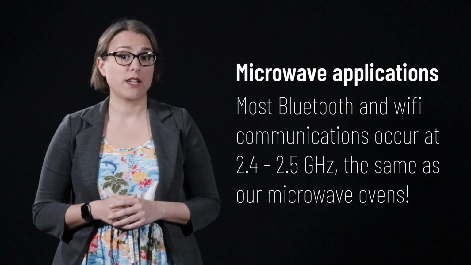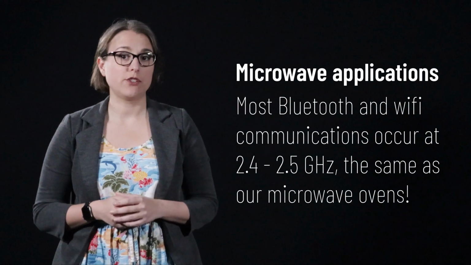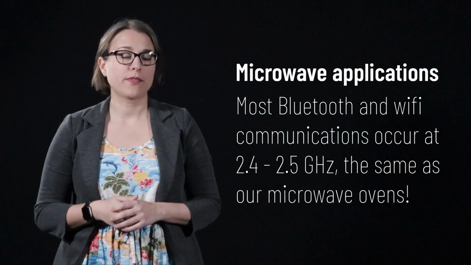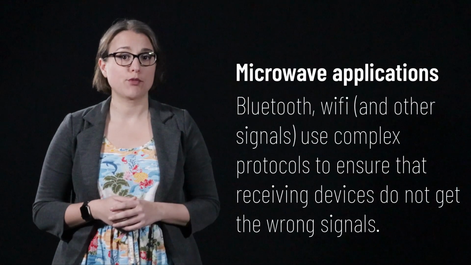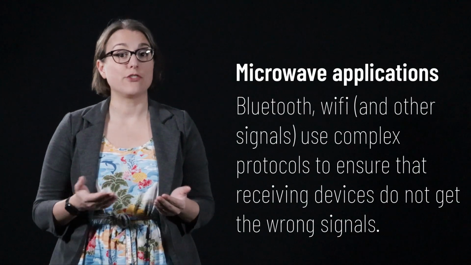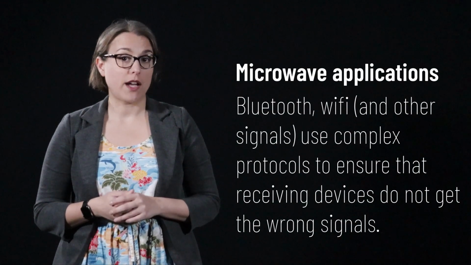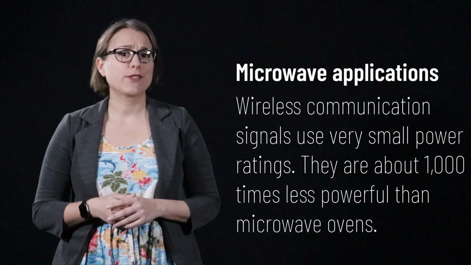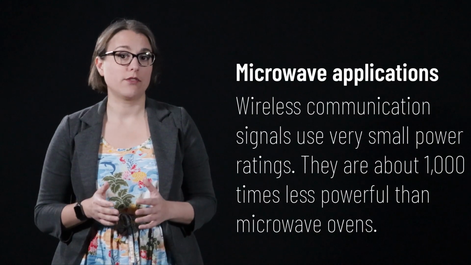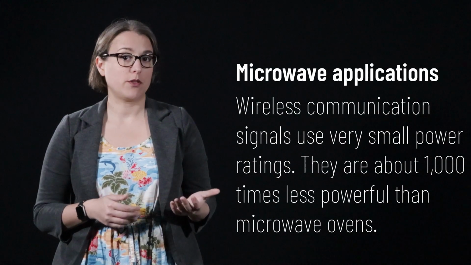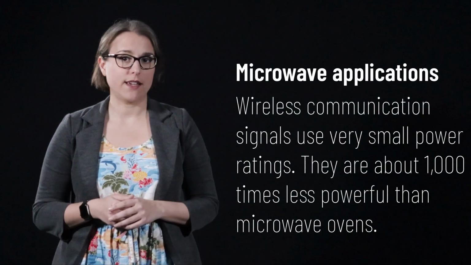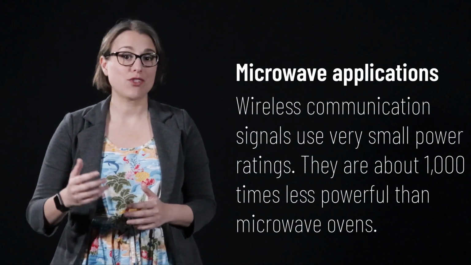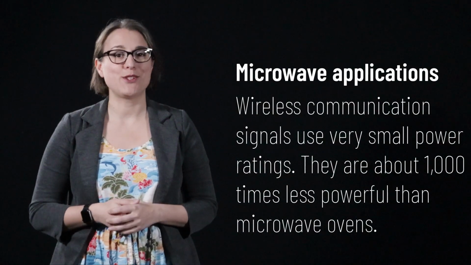The interesting thing to note is that most of our Bluetooth and Wi-Fi communication also occur right around that 2.4 to 2.5 GHz frequency range. Our mobile devices communicate using complex protocols that ensure that one signal does not get confused for another. My laptop's Wi-Fi receiver will not get confused when I receive a cell phone call or send a text message. And the reason that a microwave oven is dangerous enough to require metal shielding, and a cell phone and wireless router is not, is due to the power level. A microwave oven uses microwave radiation at power levels about 1,000 times stronger than those used by our modern telecommunications devices.